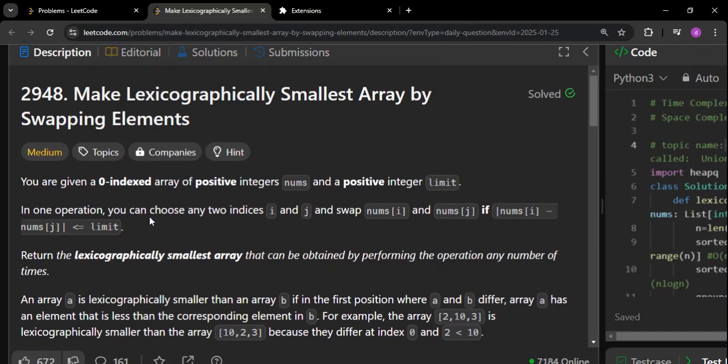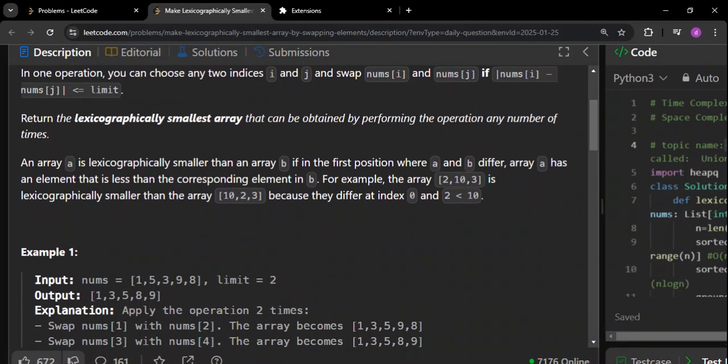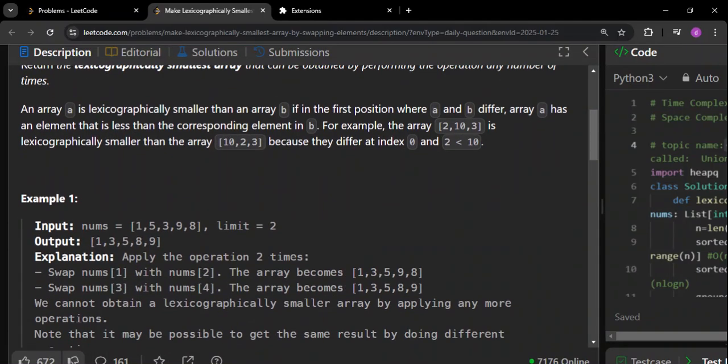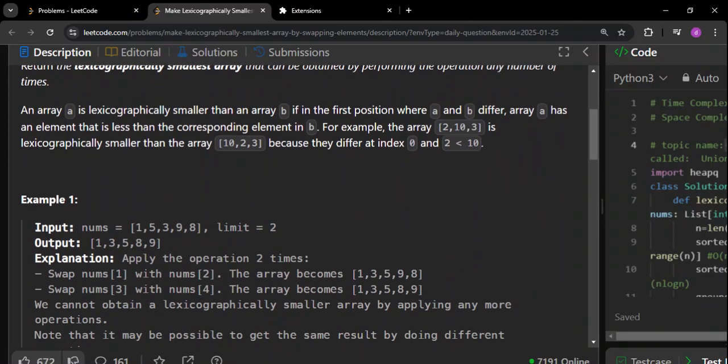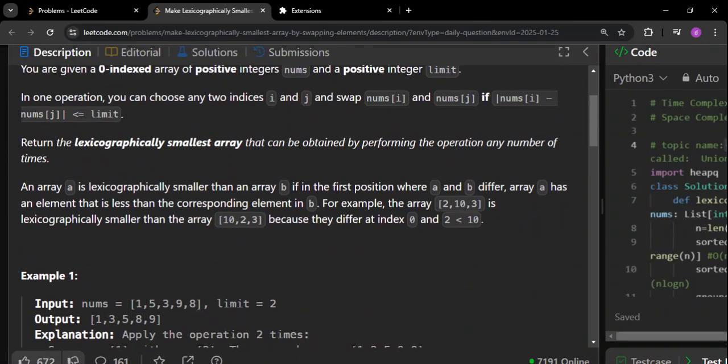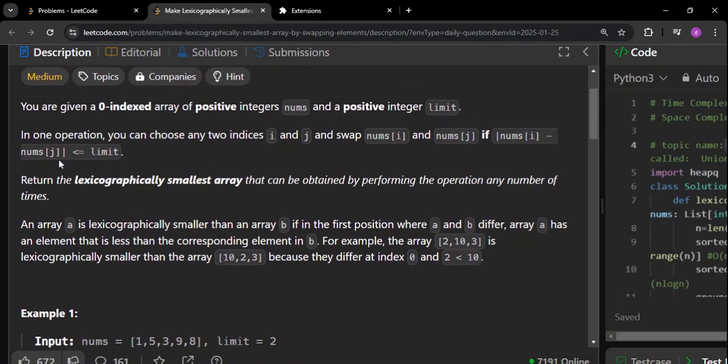So see, let us say we are at a FAANG interview and we are given this question. What is the first thing that should come to your mind? Many of you will say, and even for me it happened, that let me think about bubble sort, the way bubble sort is implemented. That is a very good idea actually, because it's all about swapping, right? You are also talking about swapping, but this limit is a new thing obviously, but still you are talking about swappings.